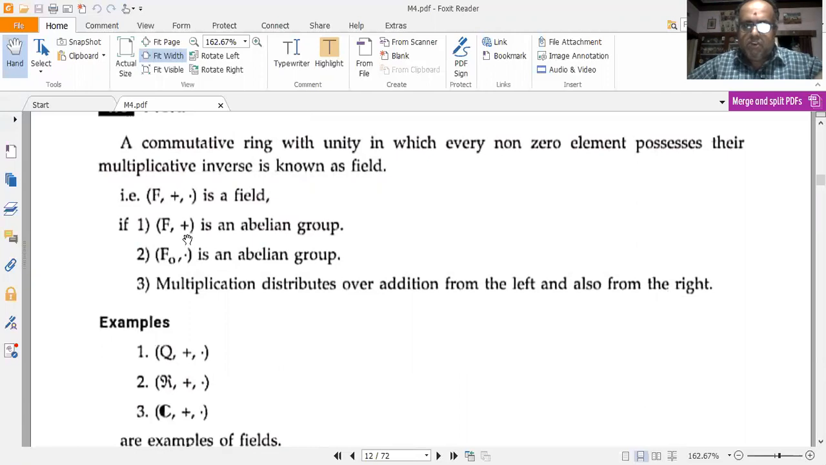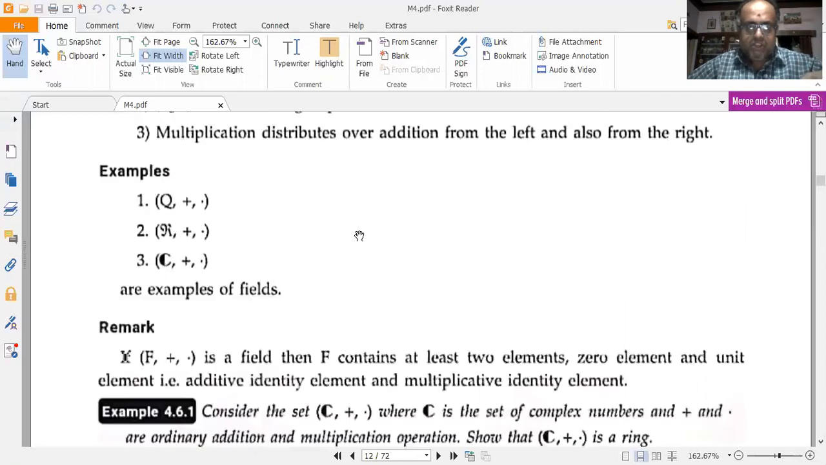F over addition is an abelian group. Then similarly, multiplication distributes over addition from the left and also to the right. So typical examples: the set of rational numbers Q over plus and dot is a field. The set of real numbers over addition and multiplication is a field. The set of complex numbers over addition and multiplication are examples of fields.